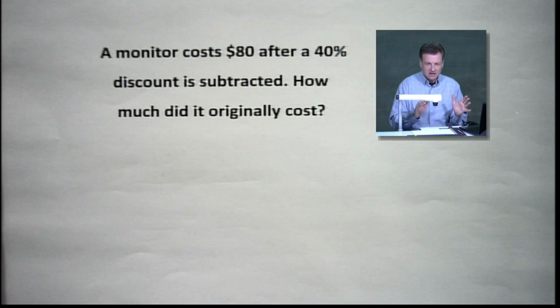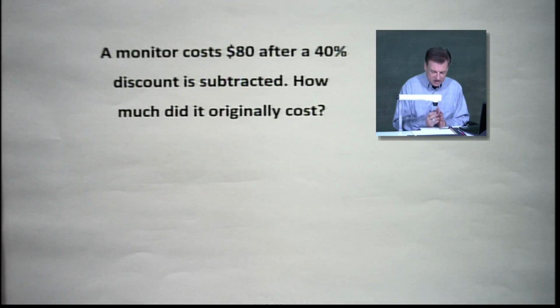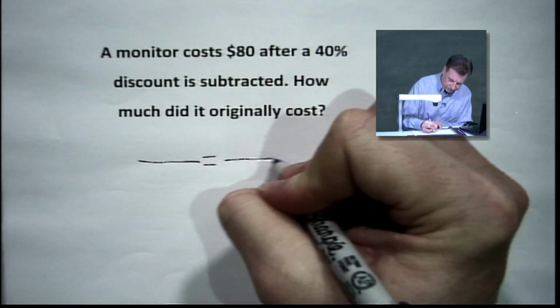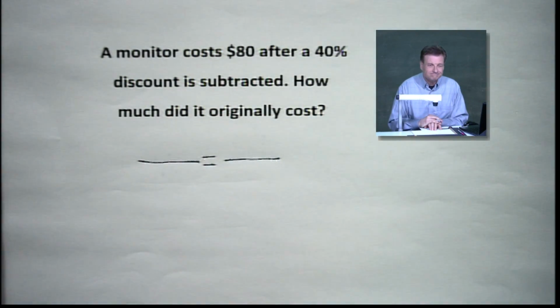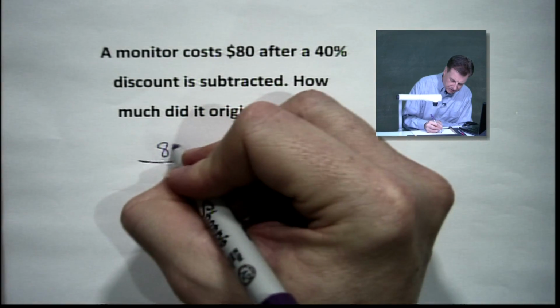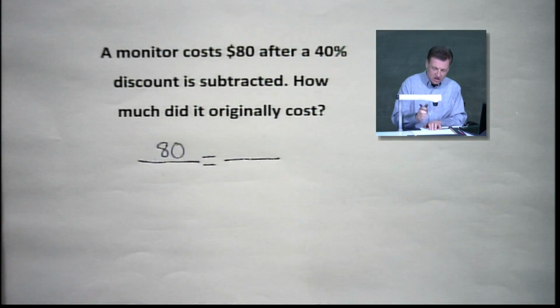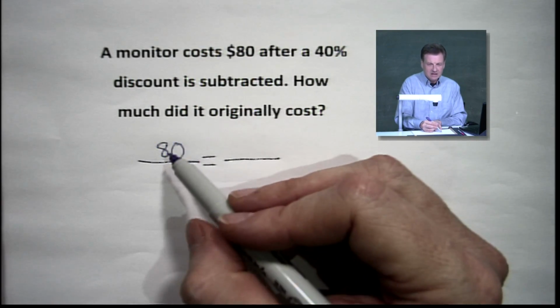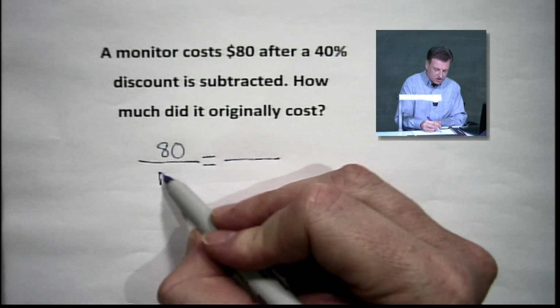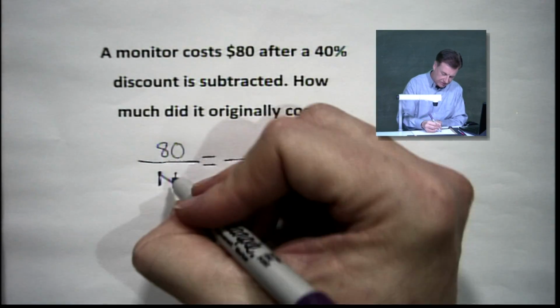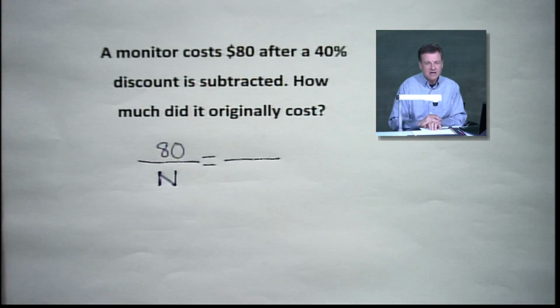That's where we're going. So first of all, we're going to talk about the 80. What does the 80 stand for? It's cost. It's what you paid after. It's not the base. It's not where we started. It's where we finished. So it's going to be our part up here, if you will. We're trying to figure out, where did we start? We will call that lovely thing n, all right? We'll make that n look a little better. There we go.